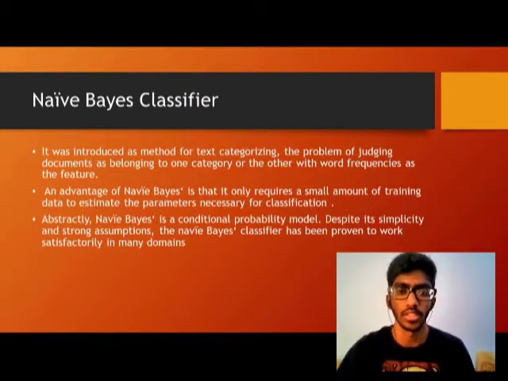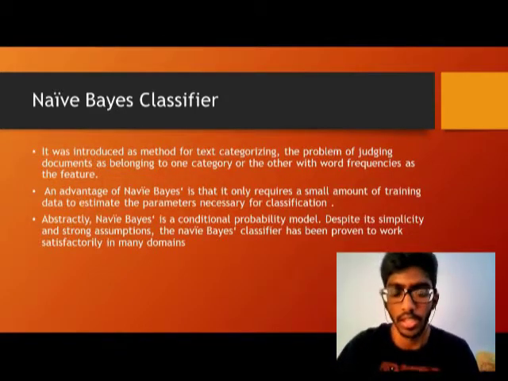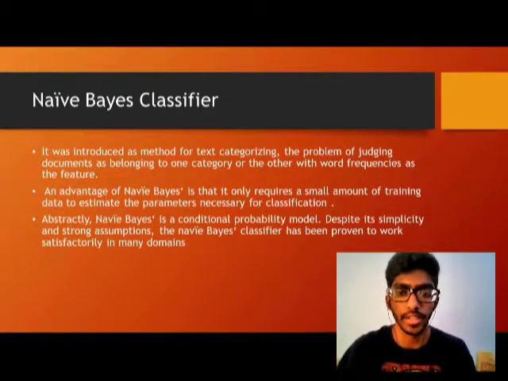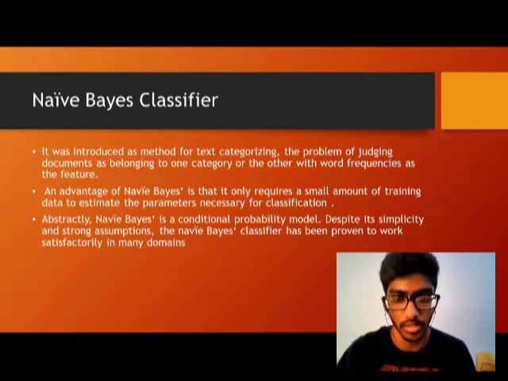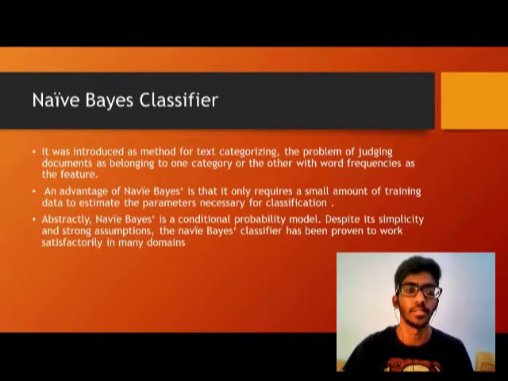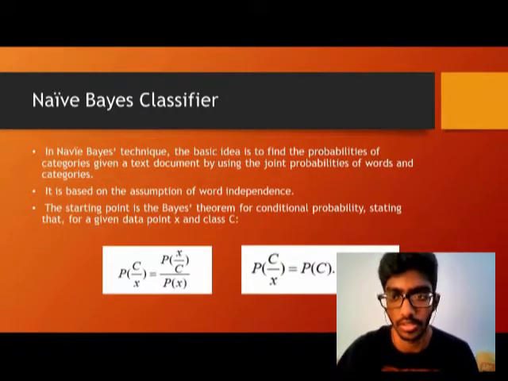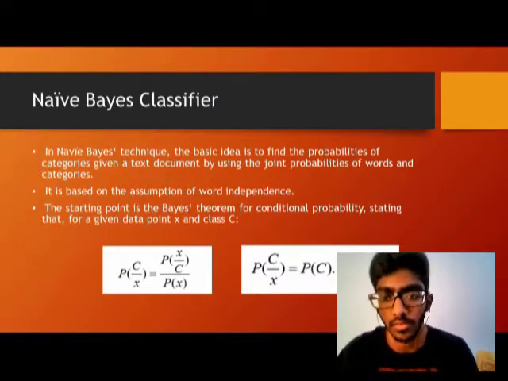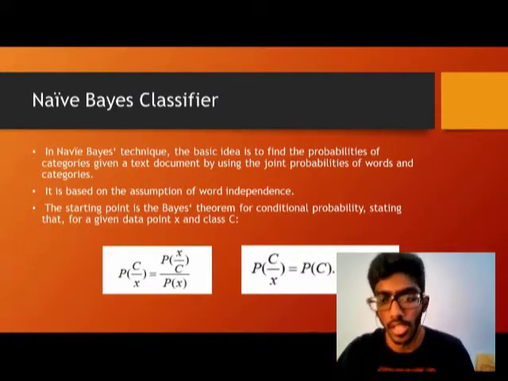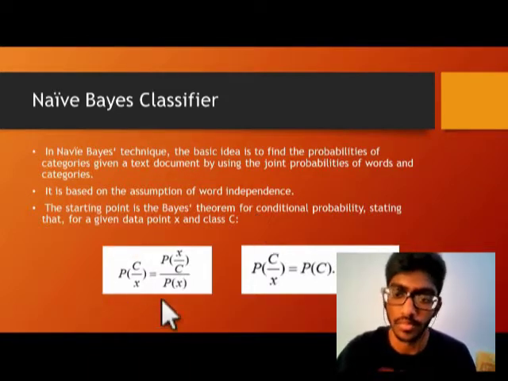So naive Bayes was introduced for text categorizing and the problem of judging documents as belonging to one category or the other, initially by word frequencies. It requires a very small training data set, and that's the best part about it. It uses the conditional probability model, and despite being very simple, it has proven to give very good results. Coming to the technique, it is based on the assumption of word independence, and the starting point is Bayes' theorem for conditional probability, stating that for each given data point x, the probability of class C would be given by this formula.